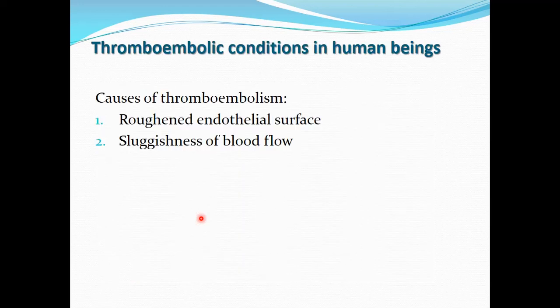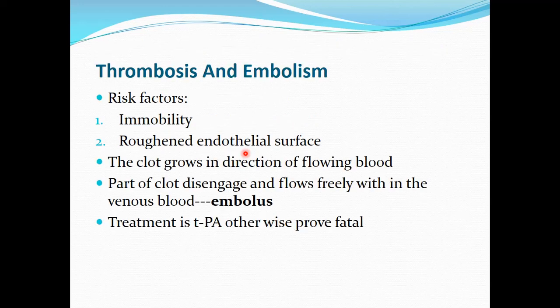Now, with this, we have finished the conditions that lead to prolonged bleeding in humans. Now, we will move on to the other group of disorders of bleeding, which are the thromboembolic conditions in the human being. Thromboembolism can occur either because of roughened endothelial surfaces, or due to sluggish blood flow. These are the risk factors, or we can say the causes, of thromboembolism.